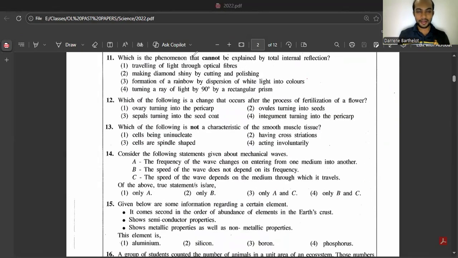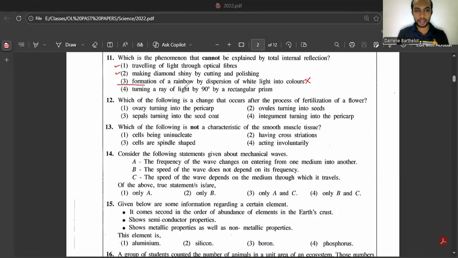Question number 11. Which is the phenomenon that cannot be explained by the total internal reflection? See, traveling of light through optical fibers. Yeah, you can tell it because in optical fibers, light travels through total internal reflection always. Then making diamonds shine by cutting and polishing, that's also correct. Forming of a rainbow by dispersion of light, no, you cannot take this. This is dispersion. Fourth answer, turning a right angle by a rectangle prism, that also can be taken. So answer is third one.